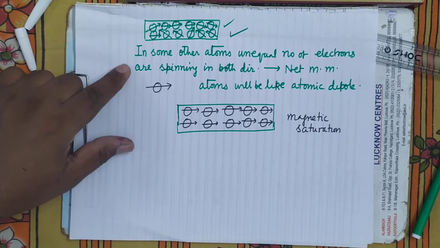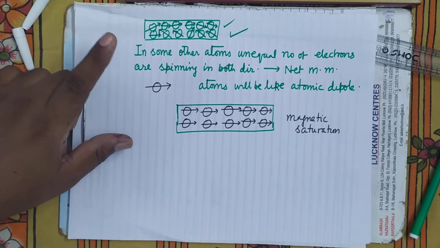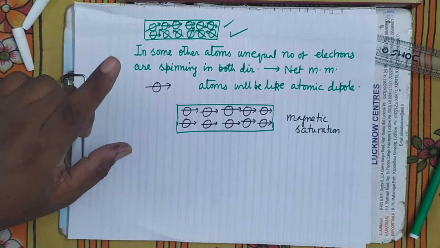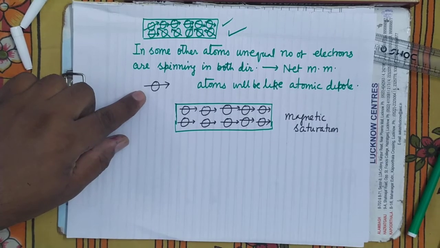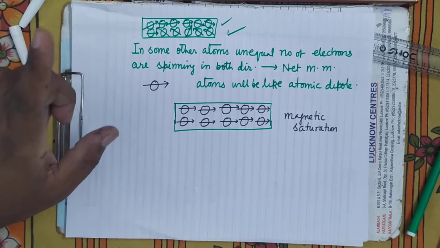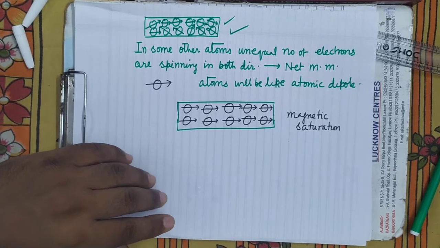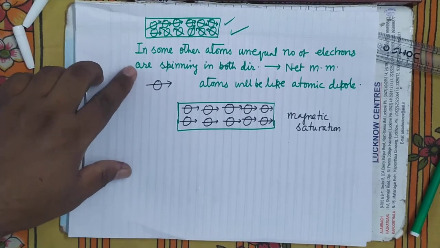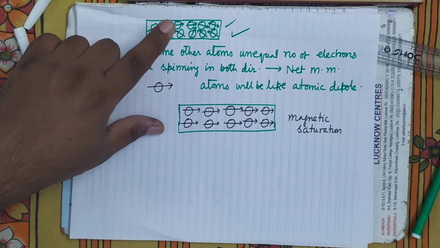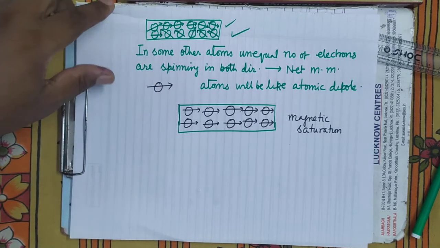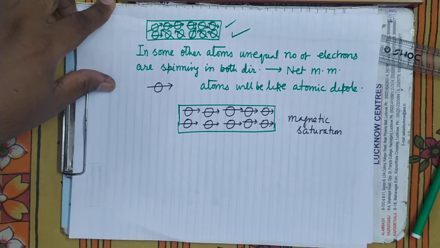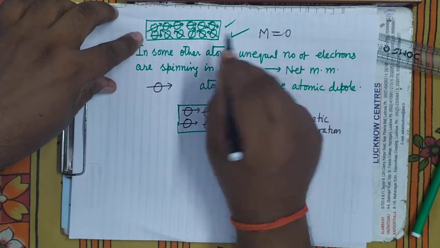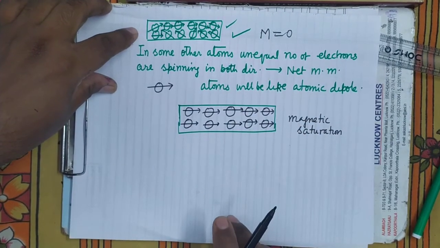In ordinary conditions, the substances which consist of such atoms, means whose atoms are themselves atomic dipoles, have their magnetic moments randomly oriented. Randomly oriented means the magnetism produced by one is neutralized by the other, and there will be no net magnetic moment of this substance.